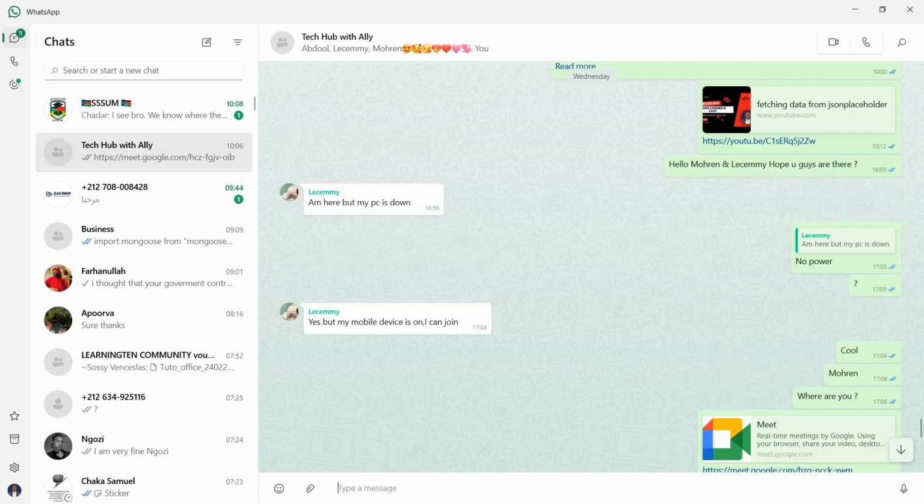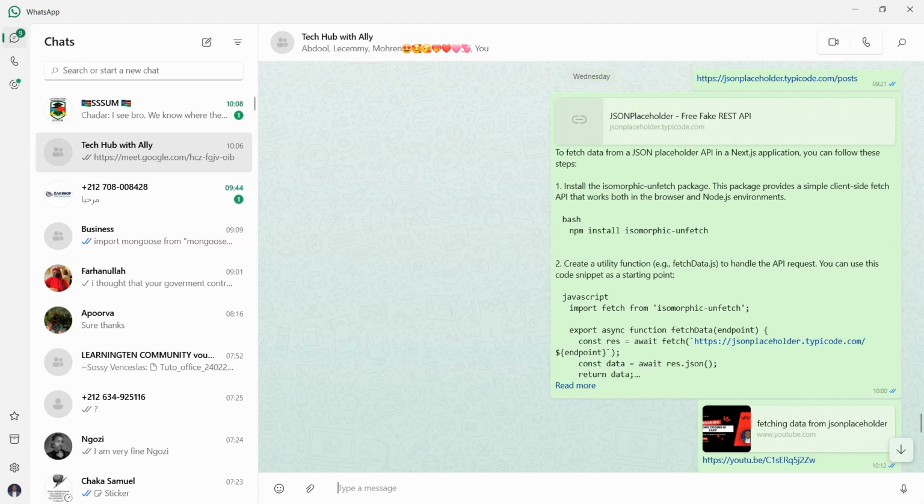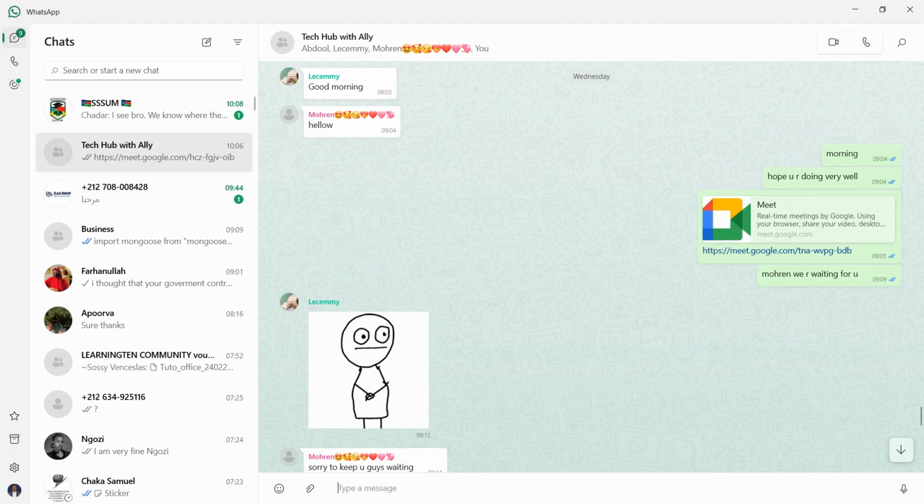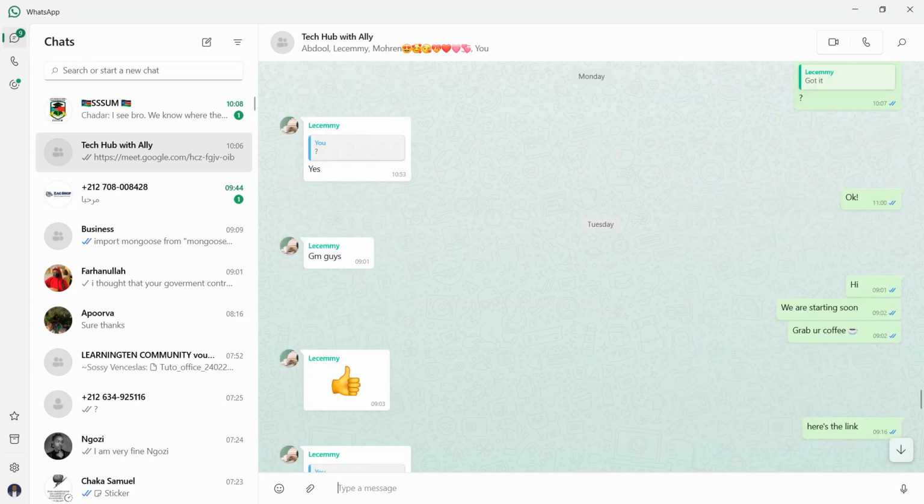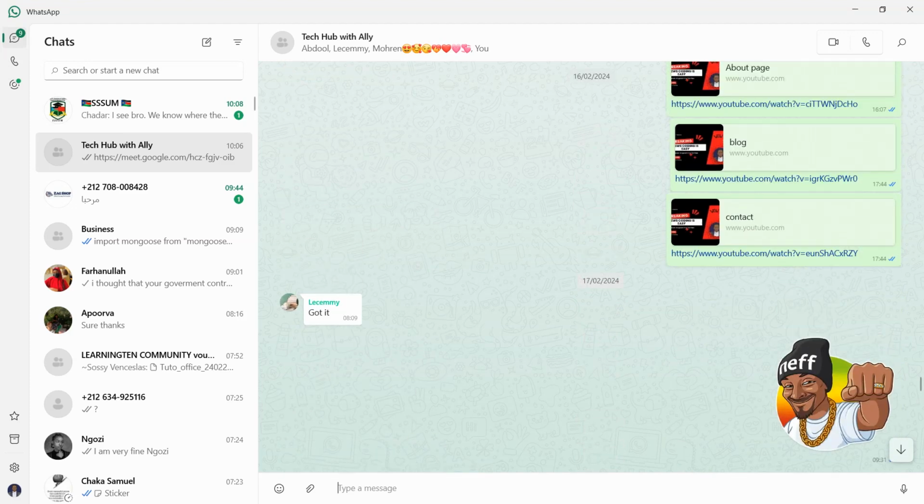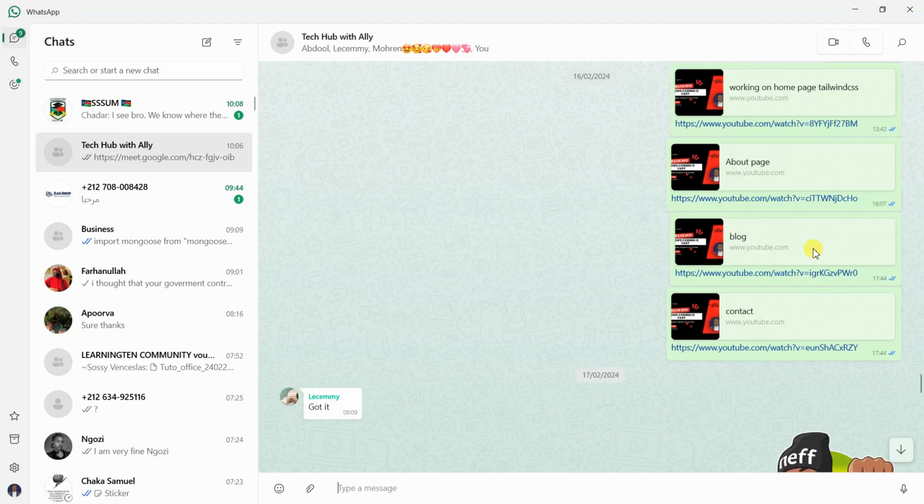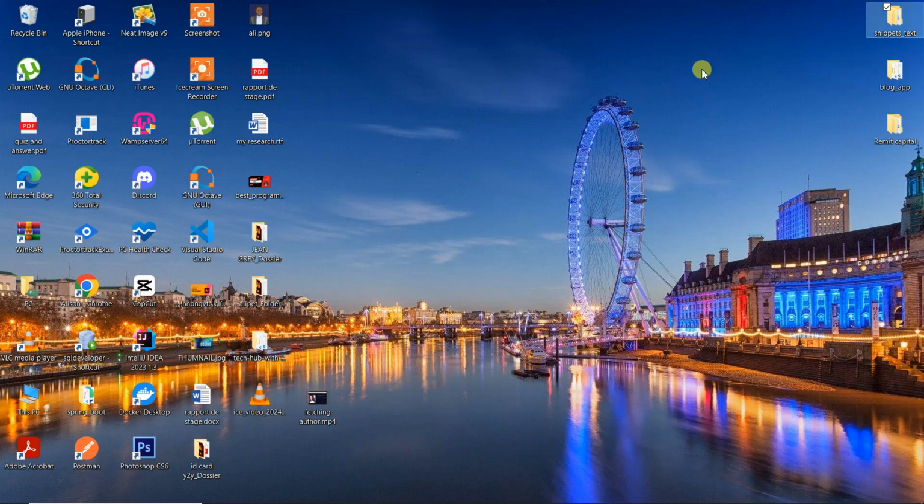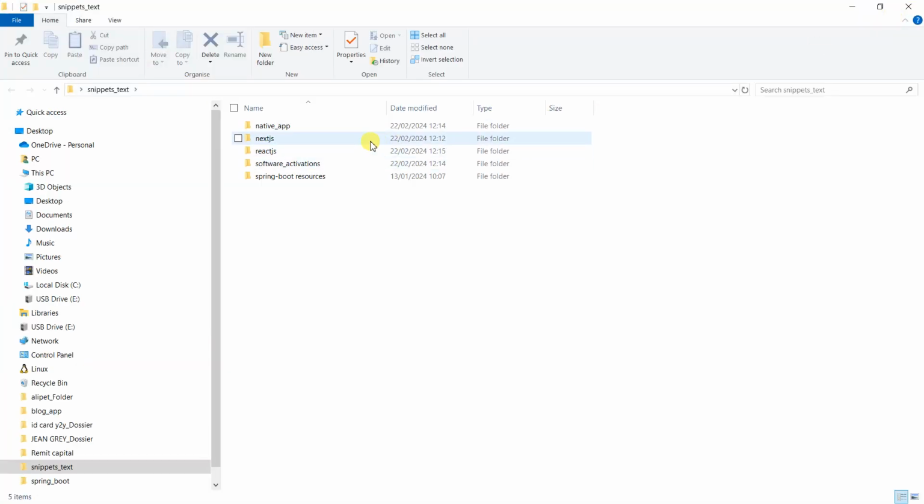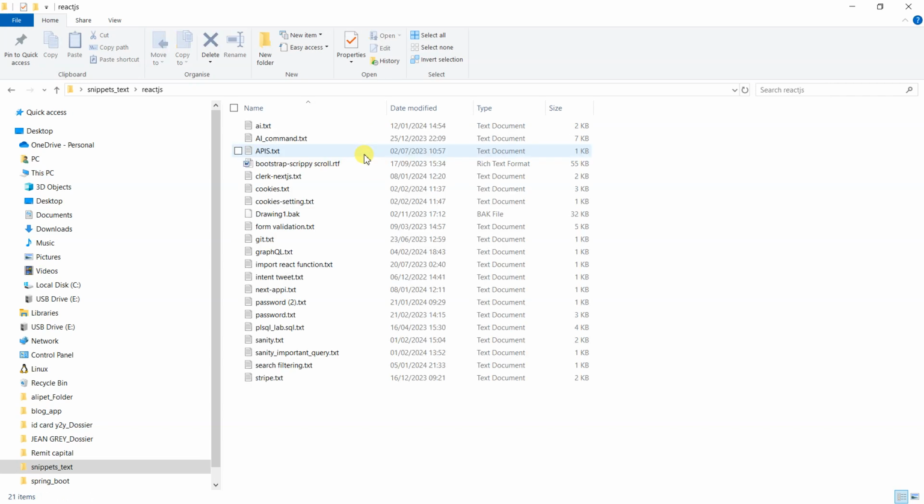I hope I shared in the group, right? The link for that jokes application. Oh, okay. I don't think so. Okay, let me get it from this snippet text. Have React. Oh, okay. APIs, not AI. It's not AI, it's APIs.